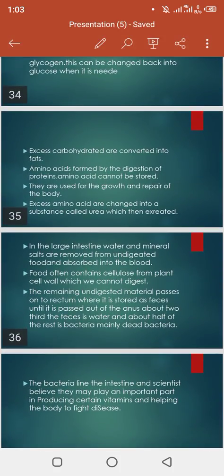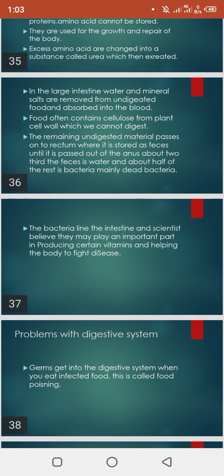Clear? So now, excess carbohydrates are converted into fats. Clear? Amino acids formed by the digestion of proteins cannot be stored. We take a lot of proteins, but excess carbohydrates are not good for our health, they are converted into fats. Protein also helps in muscle development and healing of our bones. Clear? Excess amino acids are changed into a substance called urea, which is then excreted from our body because it is toxic for our body.